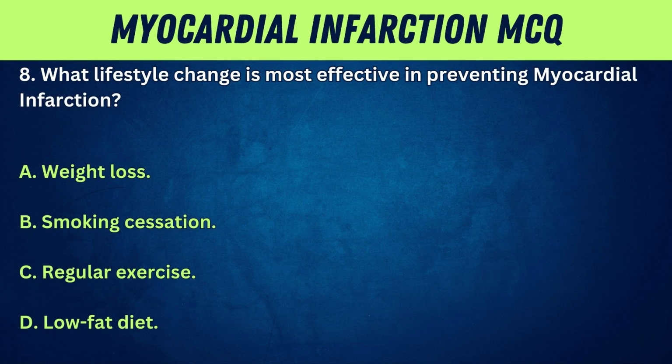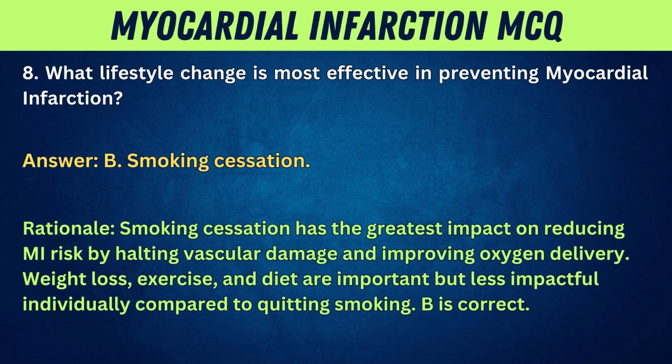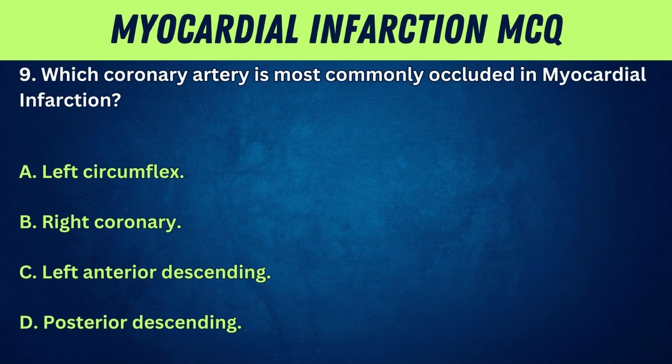8. What lifestyle change is most effective in preventing myocardial infarction? A. Weight loss. B. Smoking cessation. C. Regular exercise. D. Low-fat diet. Answer: B. Smoking cessation. Rationale: smoking cessation has the greatest impact on reducing MI risk by halting vascular damage and improving oxygen delivery. Weight loss, exercise, and diet are important but less impactful individually compared to quitting smoking. B is correct.